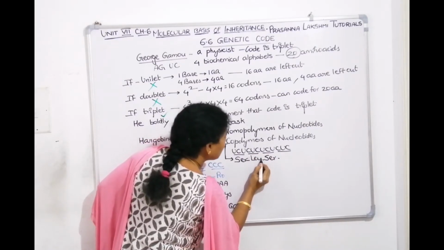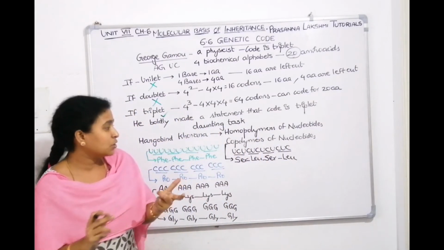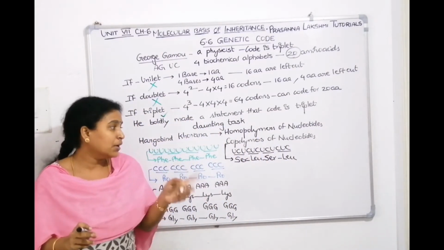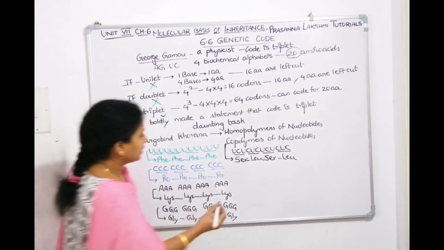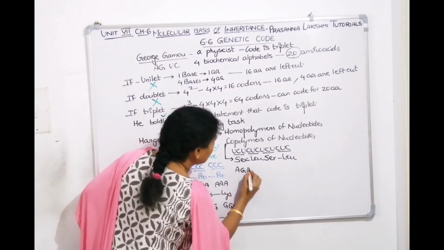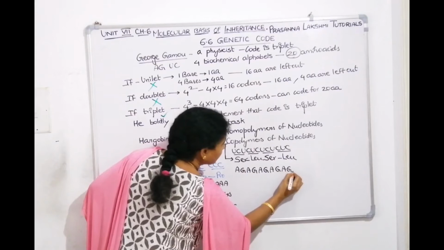This is leucine, CUC codes for leucine. So he got a protein made up of alternating units of serine and leucine. Next, if you go with A and G, let us see. If we take A, G, A, G, A, G, A, G, A, G, A.